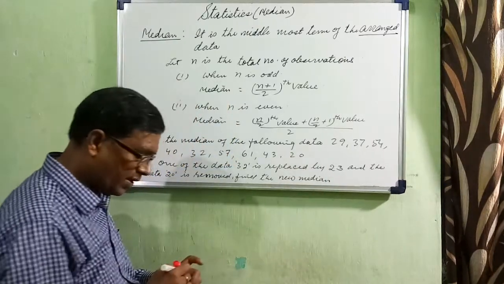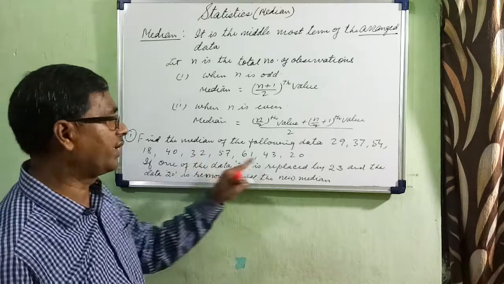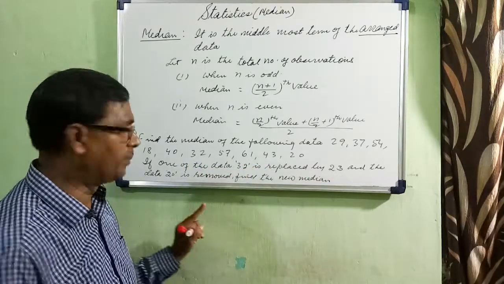So this is raw data, and here we have two cases. One is directly you have to find out the median, and another is this condition you have to follow up.